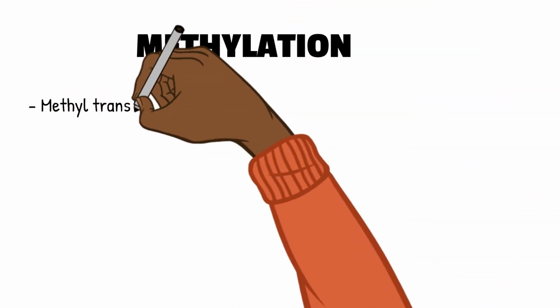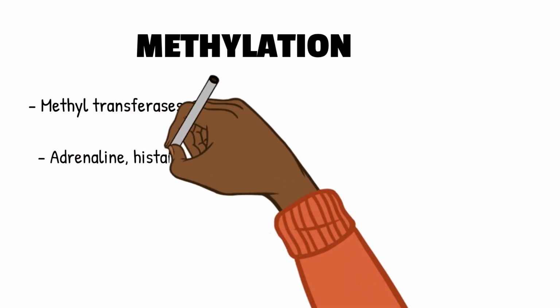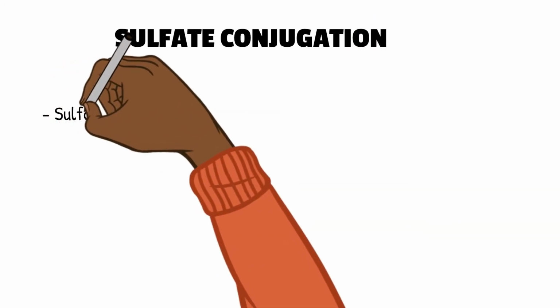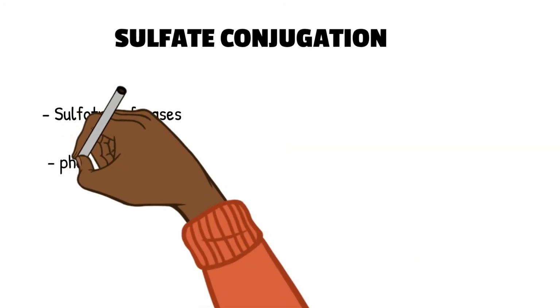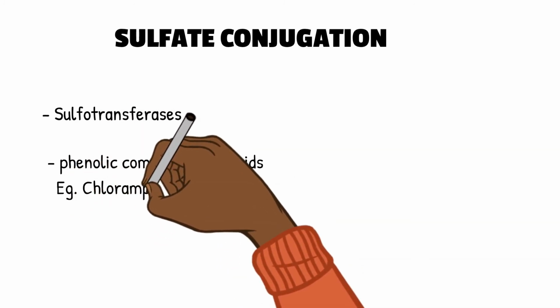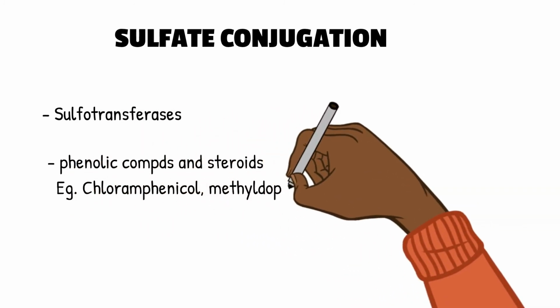Methylation. Methylation is carried out by methyl transferases. Drugs that undergo methylation include adrenaline, histamine, and methyldopa. Sulfate conjugation. Sulfate conjugation is carried out by sulfotransferases. Drugs with phenolic group and steroids are the ones which undergo sulfation reaction. Examples include chloramphenicol, methyldopa, and steroids.